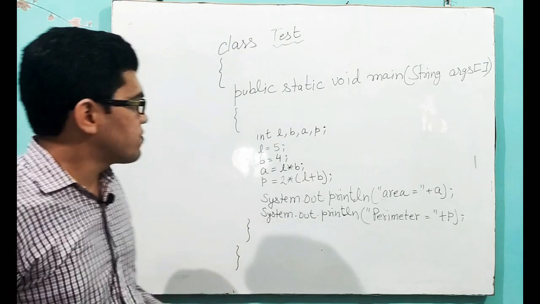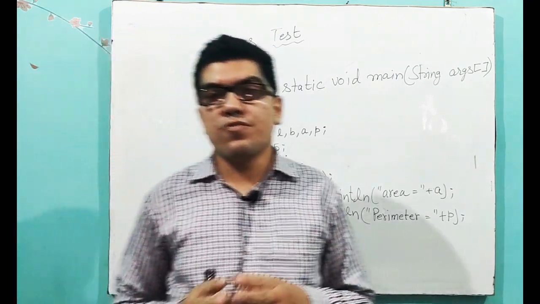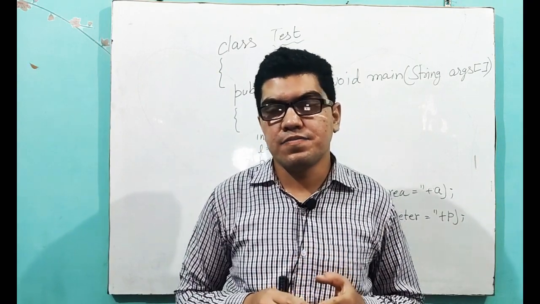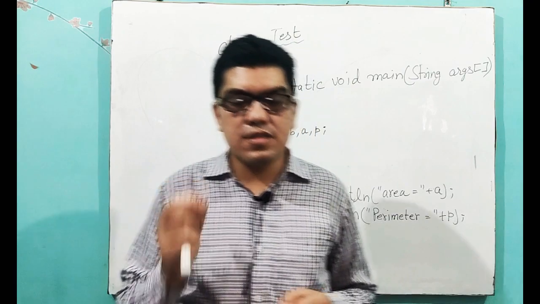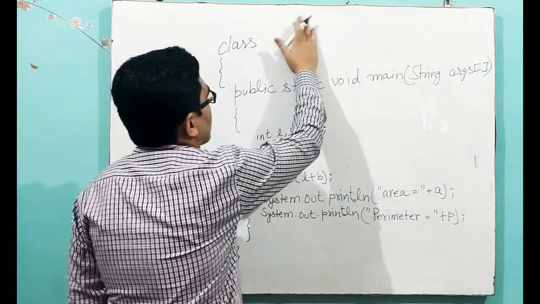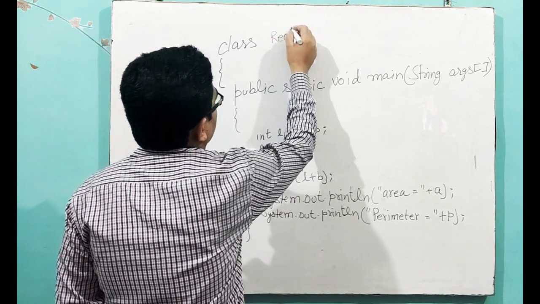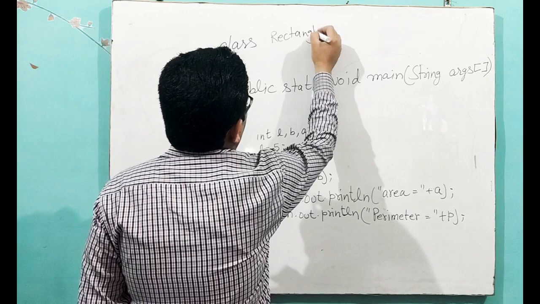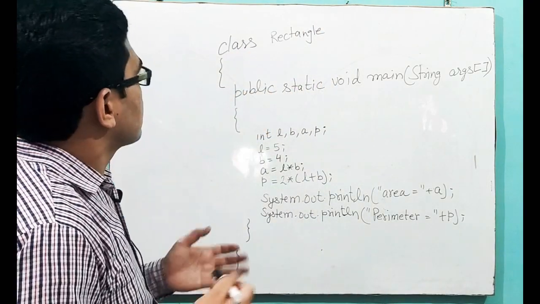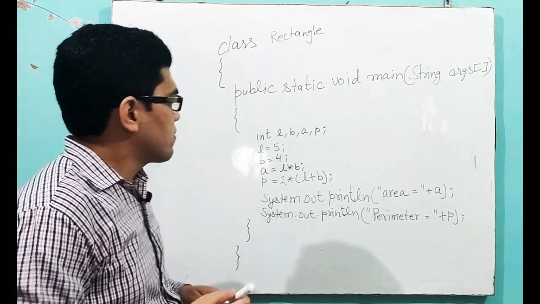Now let's move to the next program. The next program is for calculating the area and perimeter of a rectangle. So the first thing we have to think about is the class name. The class name we can take as Rectangle, and the rest is the same as we have written in the previous programs.